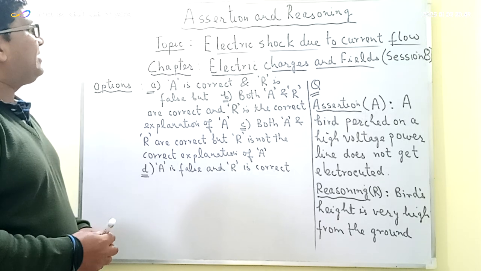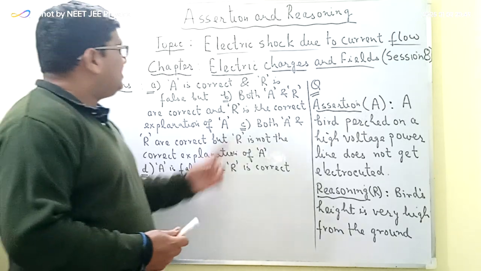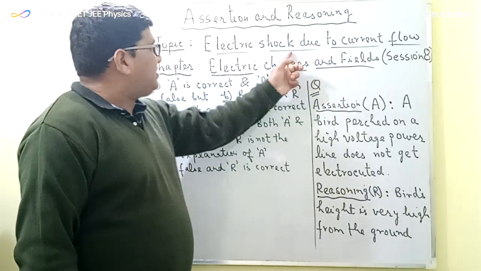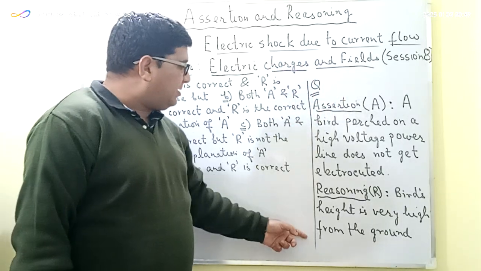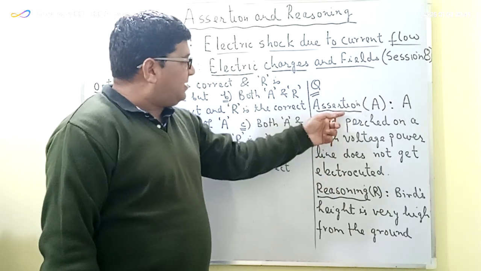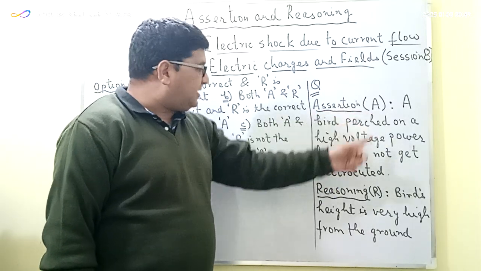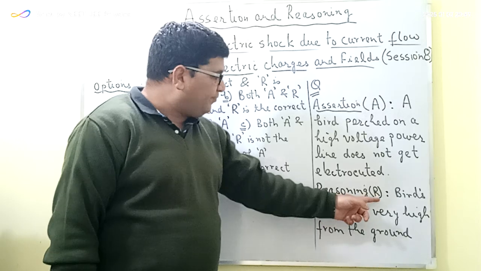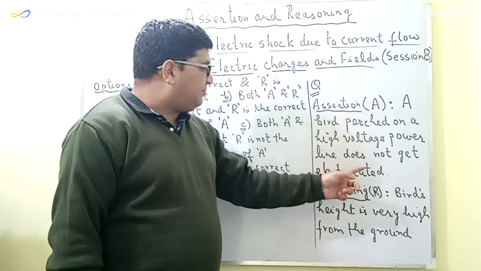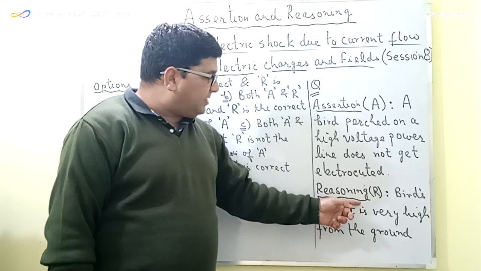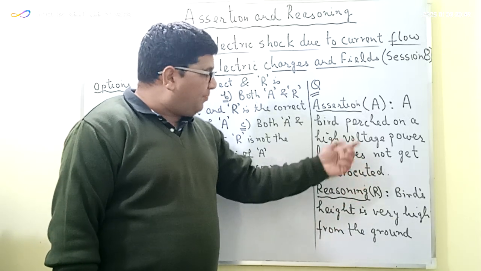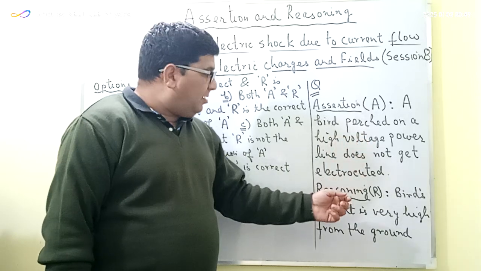The topic is the electric shock due to the flow of the current. The chapter is electric charges and fields. Based on this topic, I have written one question which consists of two parts. The first part is the assertion, depicted here as A, and the second part is the reasoning, depicted here as R. The assertion is basically a statement, and the reasoning is a logic which is supporting this assertion.